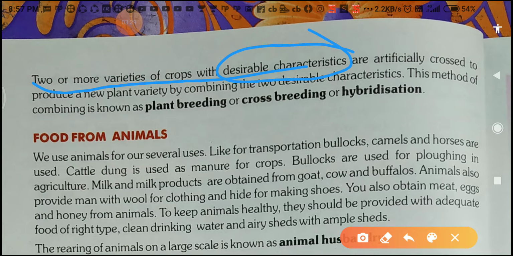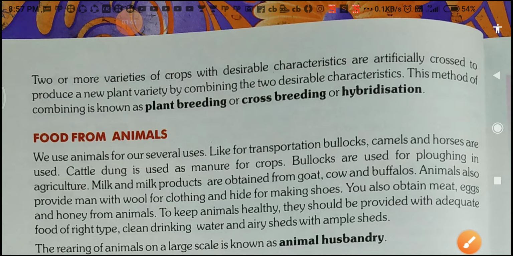Okay, artificially crossed means the crossing which is done by human beings to produce a new variety combining two or more characteristics. That process is called hybridization.